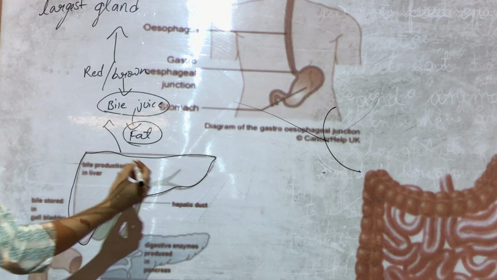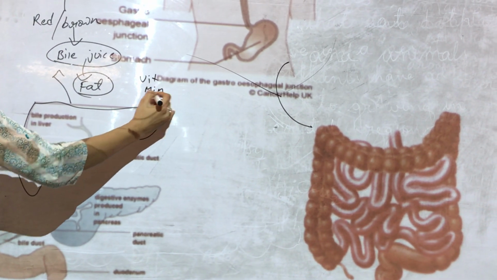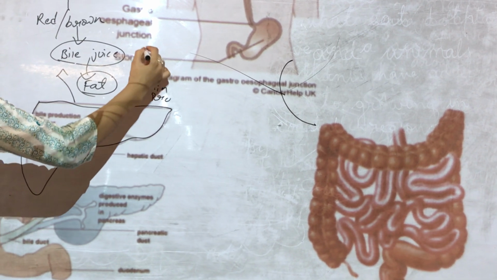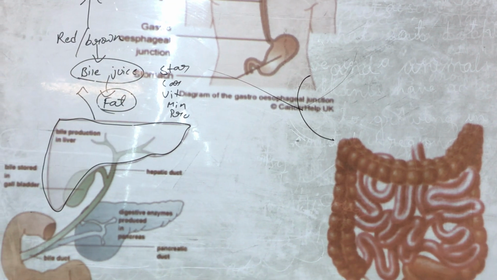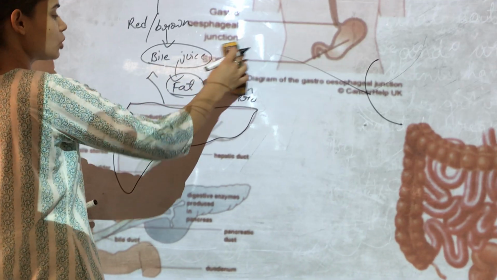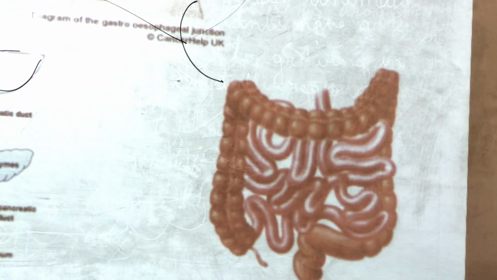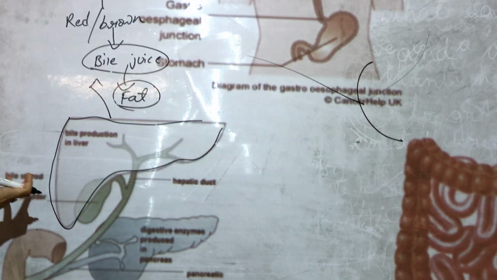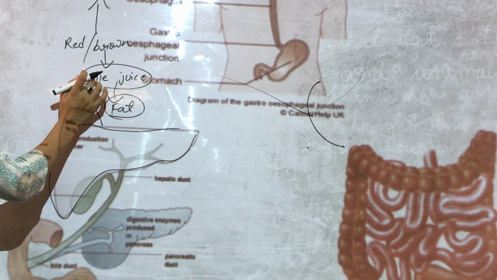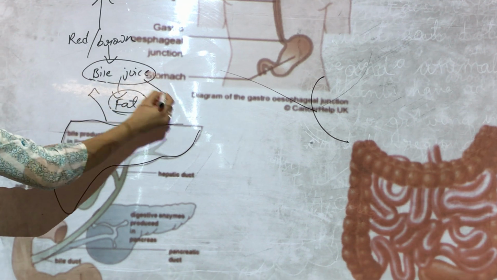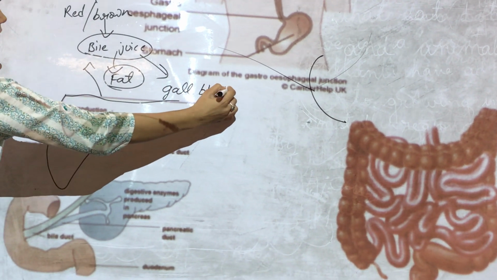We all know that our food contains fats, vitamins, minerals, proteins, carbohydrates, starch. So liver actually helps in breaking down of fat into simpler substances so that it can be absorbed by the small intestine. So liver is one of the truest friends of small intestine. And do you know children where this bile juice is stored? It is stored in gallbladder.